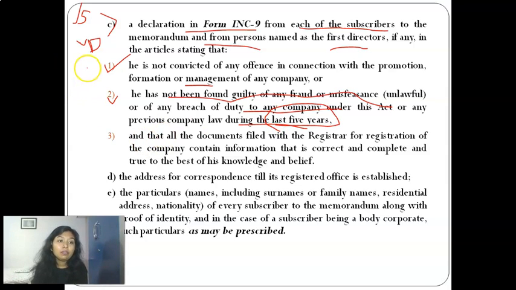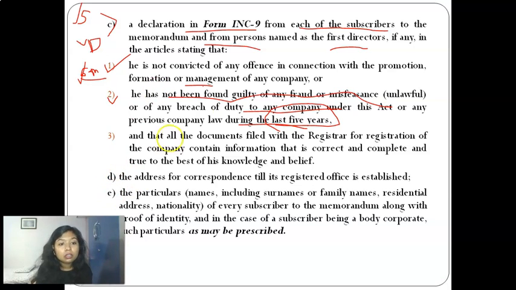Okay, so if they have done anything wrong in the 6th year back, the previous 6th year, then they will not be considered an unlawful person. So this is the meaning of this. We are going to just see the track record of the last 5 years, and the unlawful act or breach of duty will be related to the Companies Act only under this particular point.